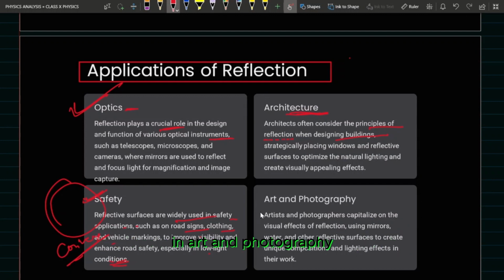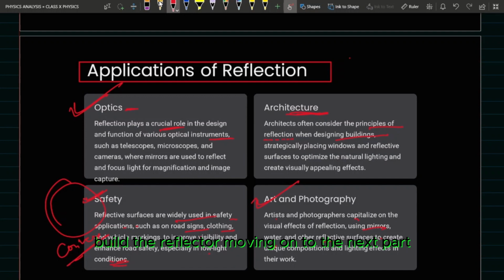In art and photography, artists and photographers capitalize on the visual effects using cameras, water and so on. They create unique compositions that are also due to reflection. I'm just showing you the real life examples where we deal with reflection.